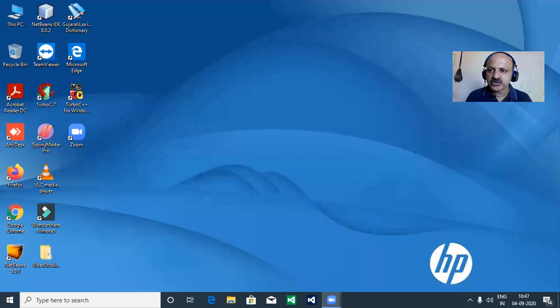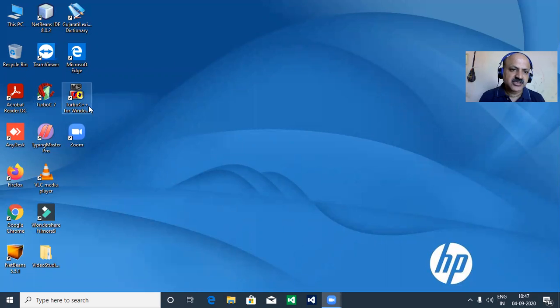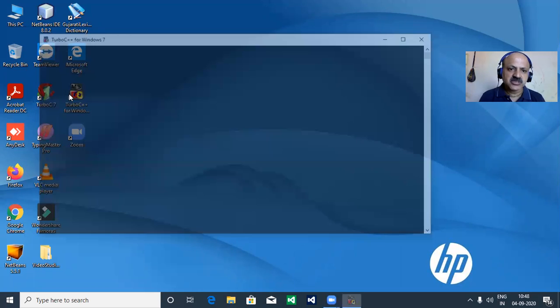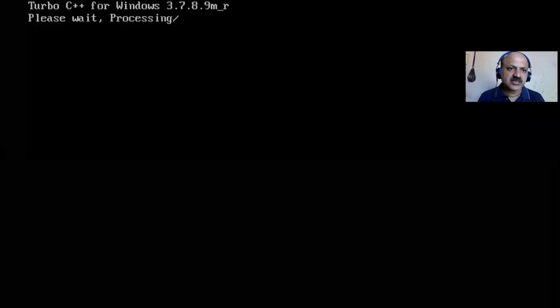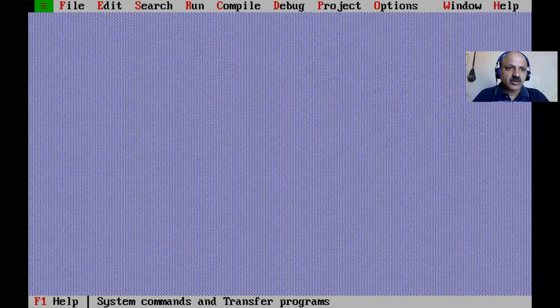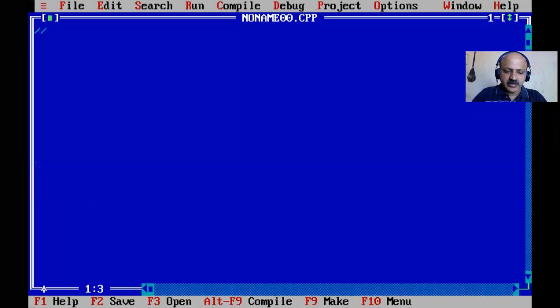In this session we learn the goto statement in C language. Here I share my laptop screen and fix the position so you can watch my video lecture better. Turbo C++ is here. I just double click and open it, and now I take the File menu.